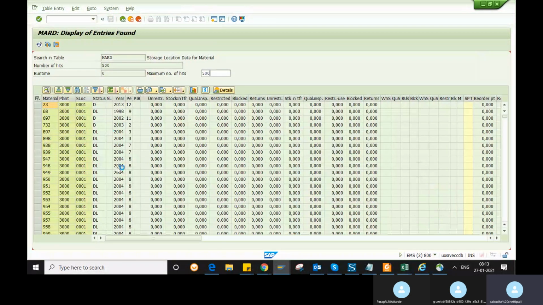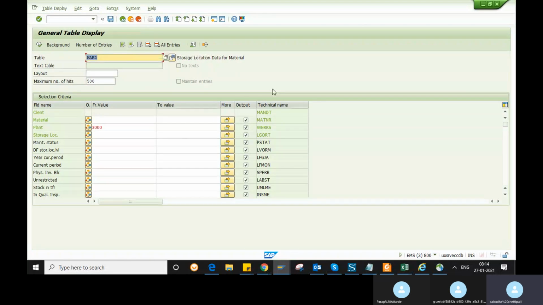These are the list of materials you have, and this is the storage location and this is the stock. If you want materials that have unrestricted stock, you can pick them directly from the table through MARD. See, this material has stock, so you can take this material for a purchase order, or use it in your process. Like this you can take it from the MARD table.